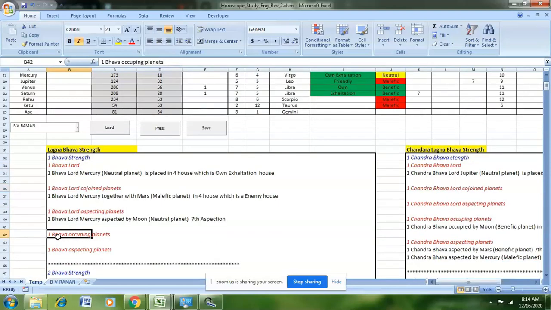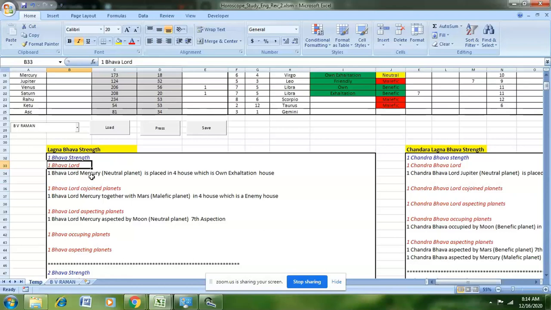We also have to study the bhava itself. So what are all the planets that are occupying the particular bhava, and the planets that are aspecting that particular bhava. So in this case, for example, here we have the first bhava as Mercury.